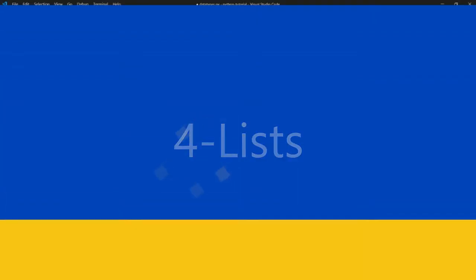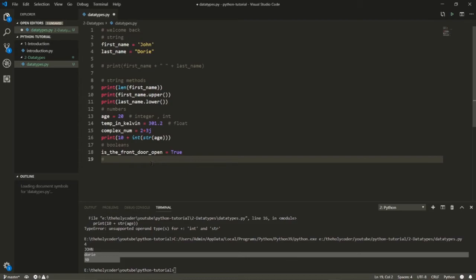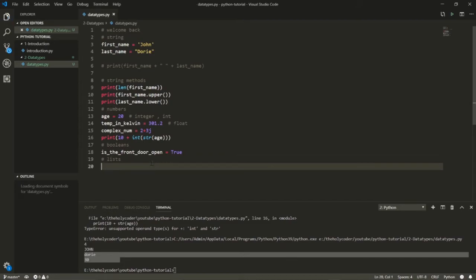Alright, so now we're going to talk about lists. What are lists? Lists or arrays, you can call them whatever, are just like a bag, for example a school bag carrying a couple of books, but here the books are of the same data type. Lists can contain anything, for example, temperatures in Kelvin.